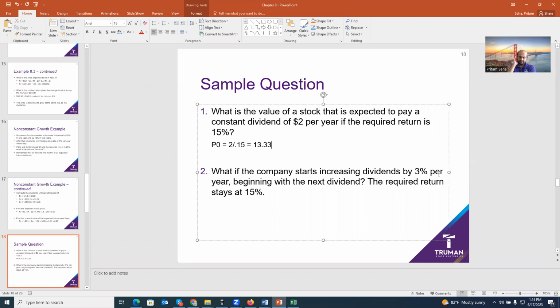What if the company starts increasing the dividend by 3% per year, beginning with the next dividend? The required return stays at 15%. So basically, they will not pay $2. They will not pay $2. It was saying that the company is expected to pay a constant dividend of $2. No, they say the dividend will grow 3% next year from this $2. In that case, P0 is basically 2 times 1.03 divided by 0.15 minus 0.03, which is 17.15. Okay.